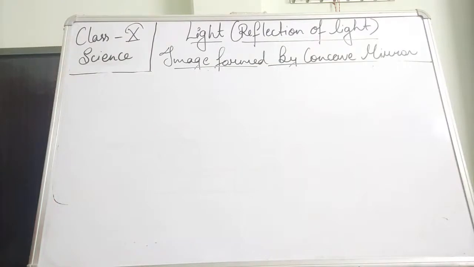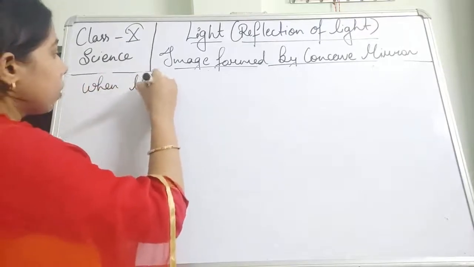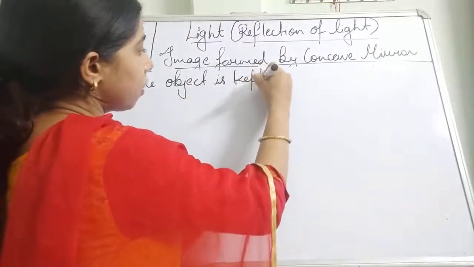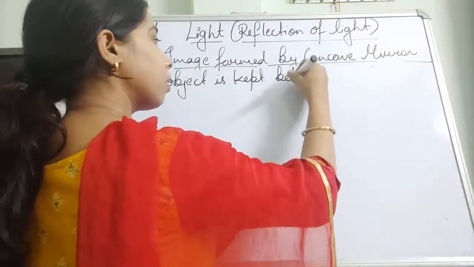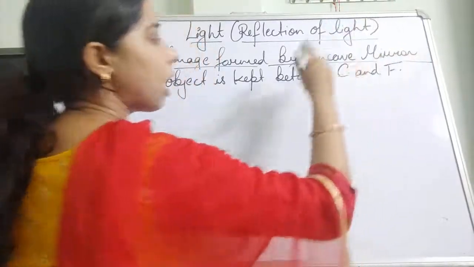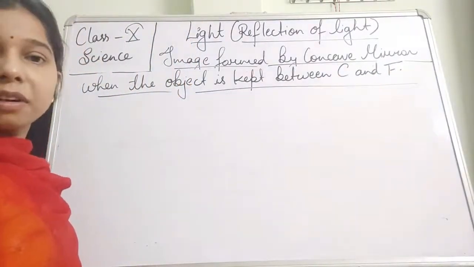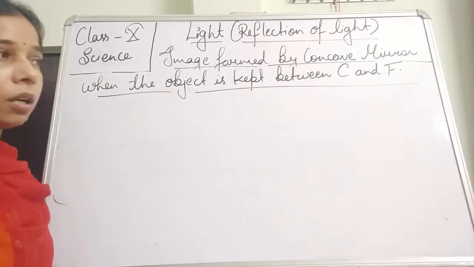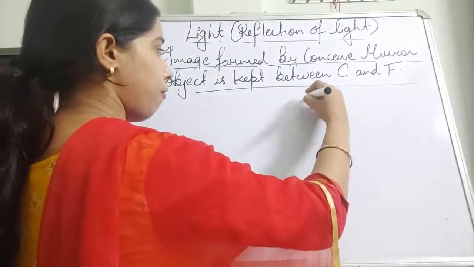Let us see the third one. Image formed by a concave mirror when the object is kept between the center of curvature and focus. I'm not writing the whole sentence, I hope you will understand it. Center of curvature and focus. Center of curvature is written as capital C. We already knew about it. And then focus here. So what will happen if we keep the object between the center of curvature and focus?